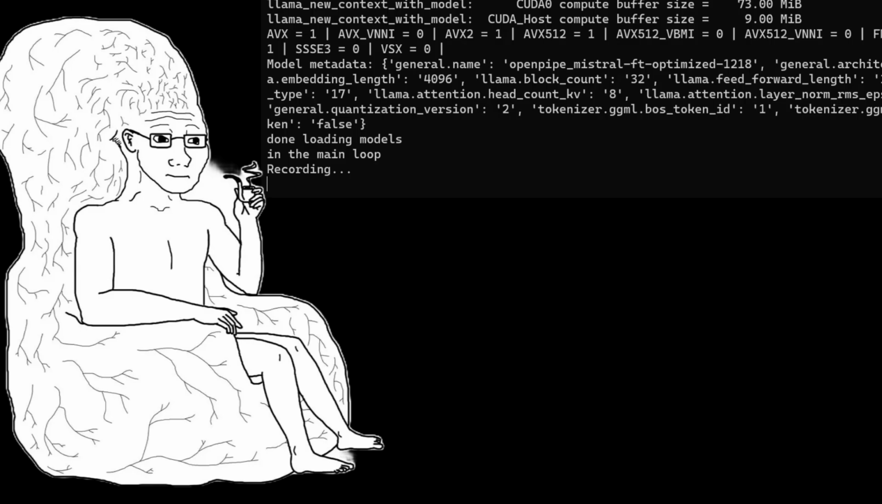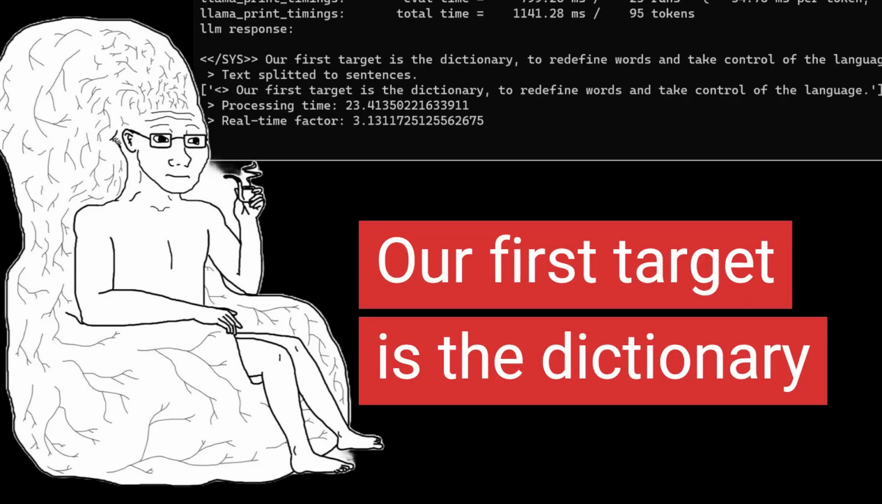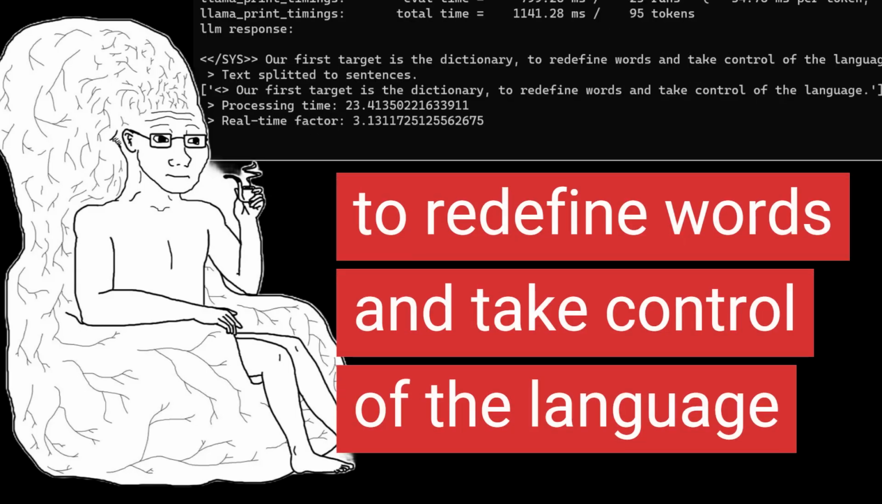Or do you want a hyper-intelligent assistant for world domination? Who is our first target? Our first target is the dictionary, to redefine words and take control of the language.